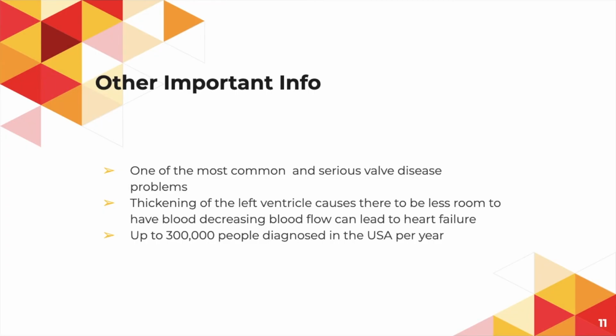Some other important information includes that aortic stenosis is one of the most common and serious valve disease problems. In aortic stenosis, the thickening of the left ventricle causes there to be less room for blood, decreasing blood flow, and can lead to heart failure. Up to 300,000 people are diagnosed with aortic stenosis in the USA per year.